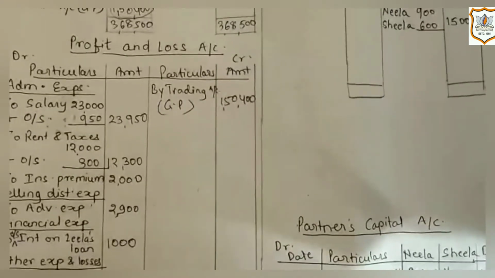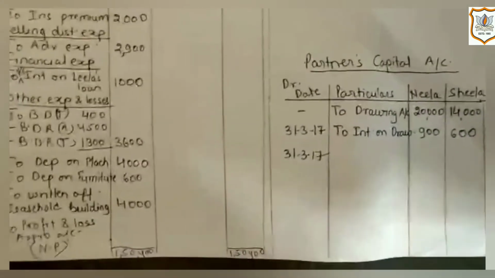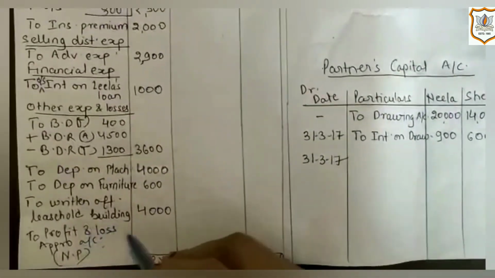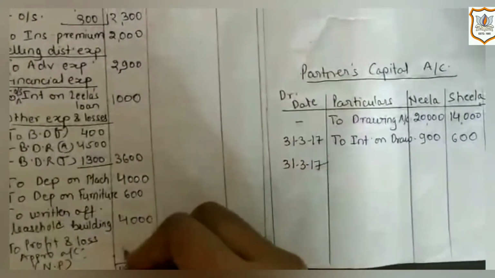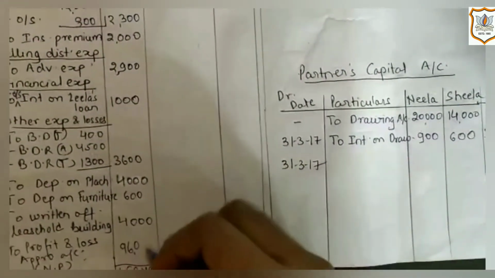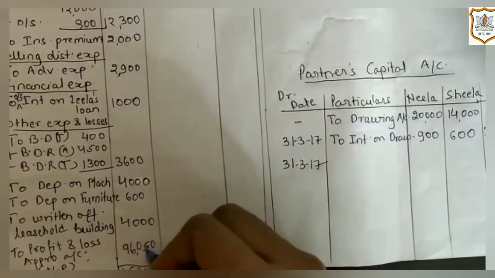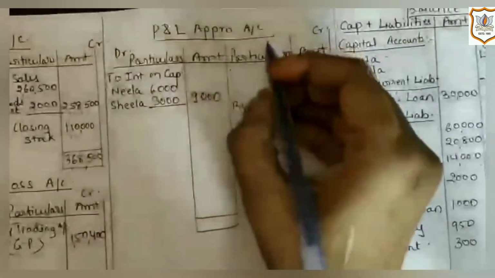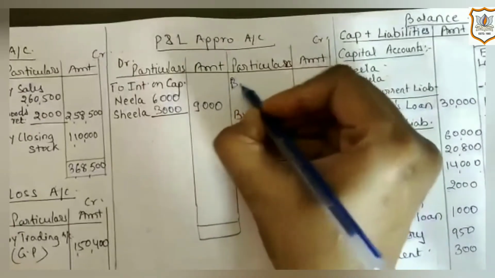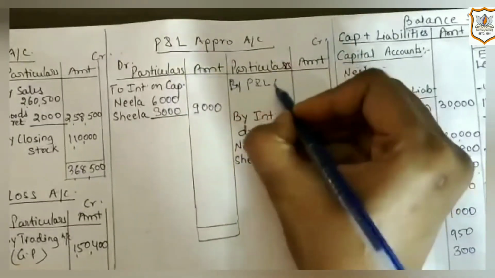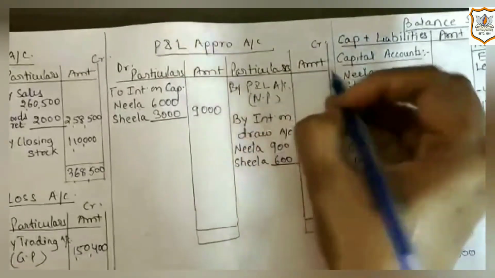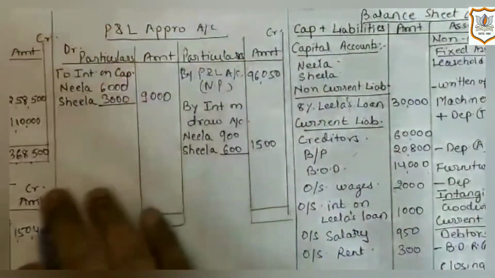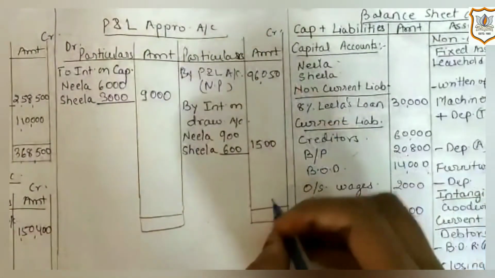Now we will close profit and loss account, and here firm is getting net profit, which will be transferred to profit and loss appropriation account. Net profit is 96,050 rupees. So now let's transfer it to profit and loss appropriation account on credit side by P&L account, net profit 96,050 rupees. Now let's close profit and loss appropriation account.